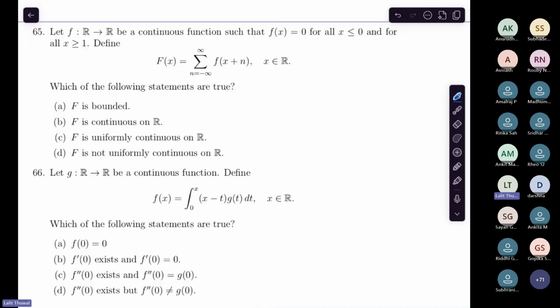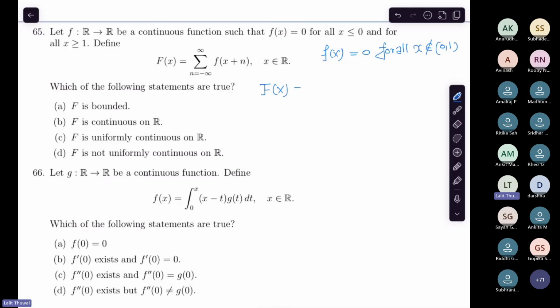It says that f(x) is the 0 function for all x outside [0, 1]. Is it clear from the question? Okay, and we are given the open interval (0, 1).